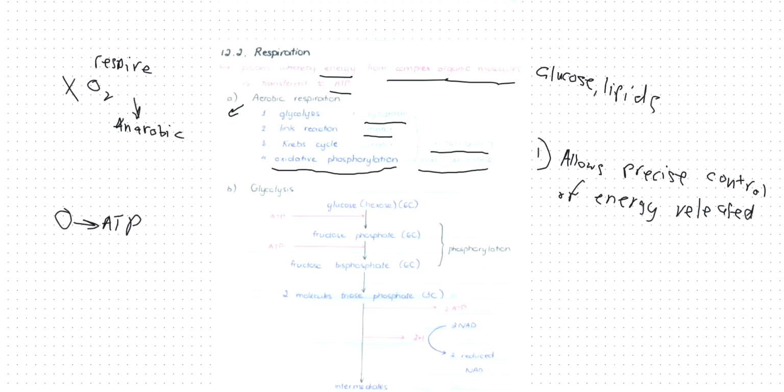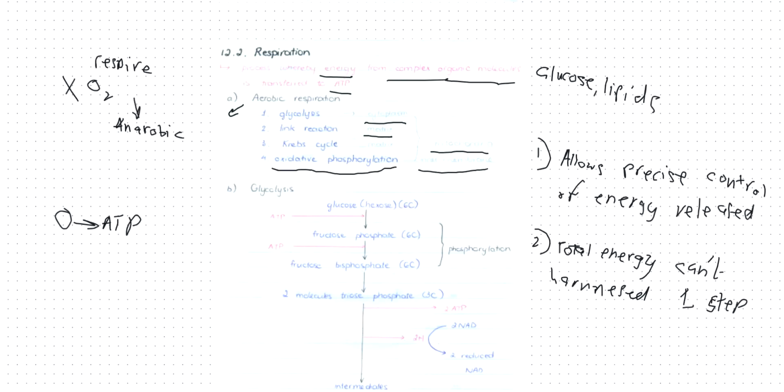The second reason is that our cells cannot harness the total energy in one step. So total energy cannot be harnessed in one step. That's another reason. And the third reason is that glucose is a big molecule and it cannot be transformed to ATP in one simple step.